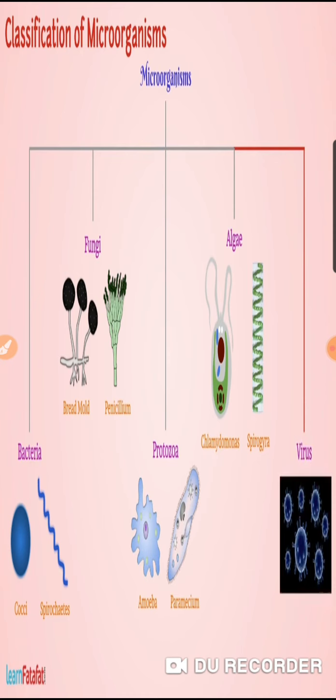Now the classification of microorganisms. The microorganisms can basically be classified into four parts, that are bacteria, fungi, protozoa and algae. And these are the examples given also: bacteria, cocci, spirilla, protozoa, amoeba and paramecium. The fifth group is virus. Virus is the borderline of living and non-living things.